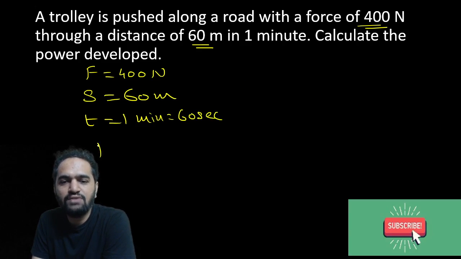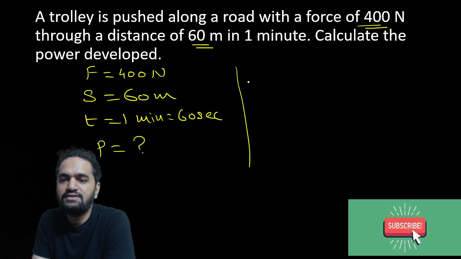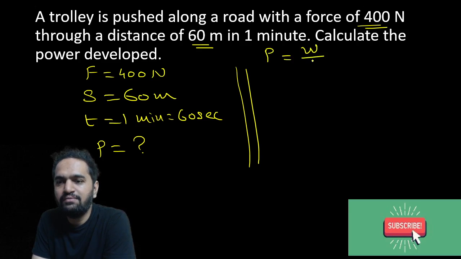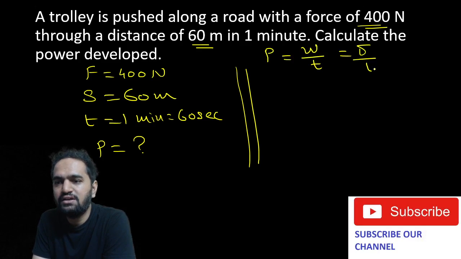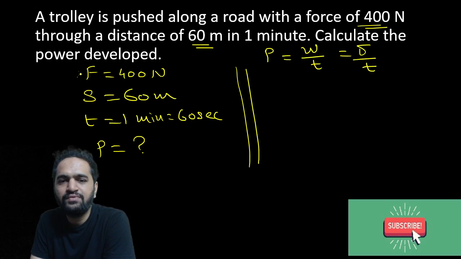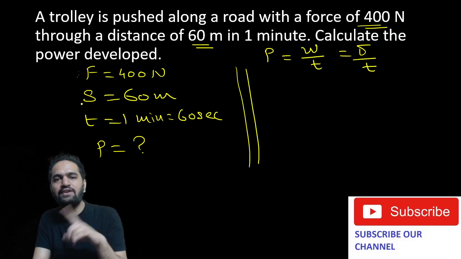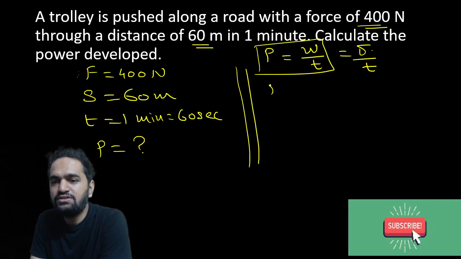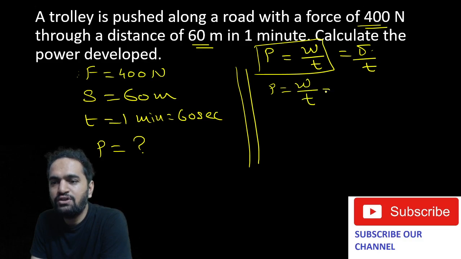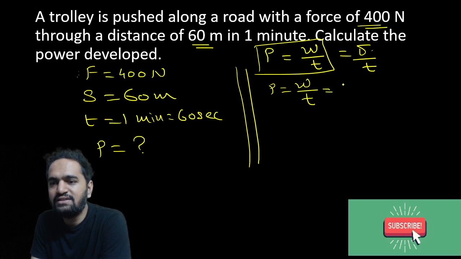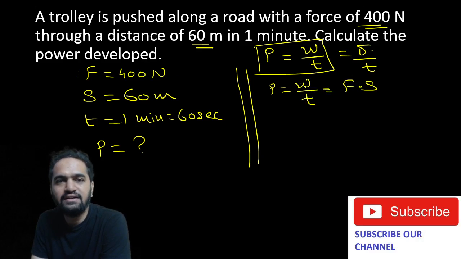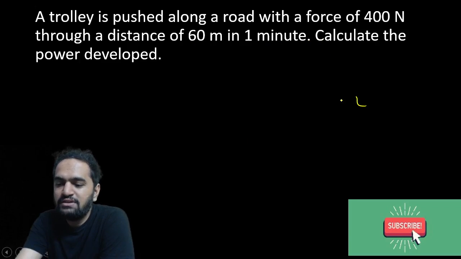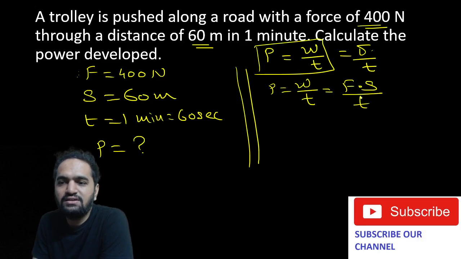Okay, and they are asking us to calculate power. Let us see how we can calculate it. For our formula, power is either work by time or energy by time. But in our case, force has been given. Force comes into play only if we are talking about work. So we are going to use power equals work by time, because only work has force. Work can be said as force into displacement, so in place of work I can write force into displacement. Below that the time will remain the same.